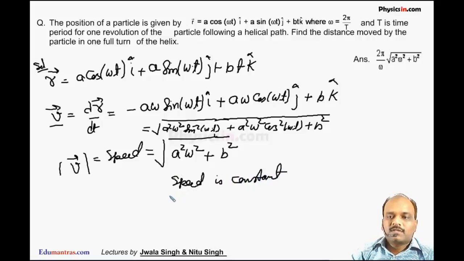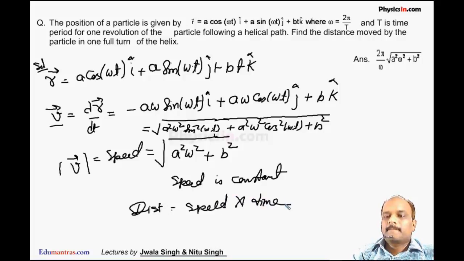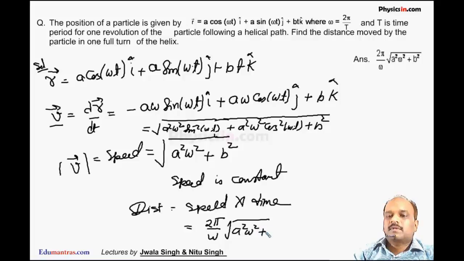The speed of the particle is constant, so the distance traveled by the particle is speed into time. Time means the period, which is 2 pi by omega, so it is 2 pi by omega multiplied by the speed, root over a square omega square plus b square. This is the answer.